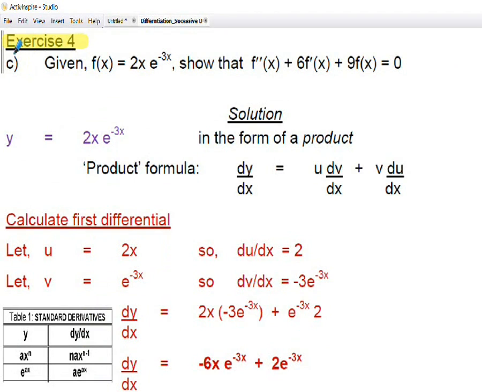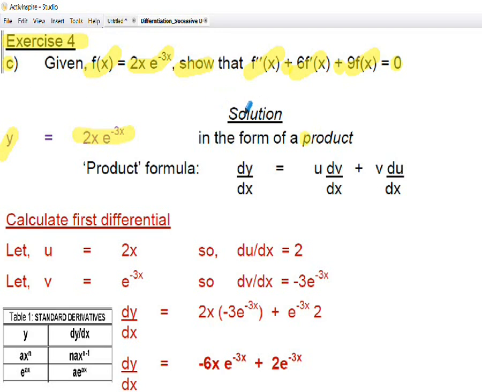Exercise 4 part C, we're given a function of x, or if you like y equals 2x times e to the minus 3x. We're asked to show that the second derivative plus 6 times the first derivative plus 9 times the function of x is equal to 0. So given the expression, I'm going to use the notation y here instead of function of x, just for convenience on this slide. y is equal to 2x e to the minus 3x. That's where we start from.